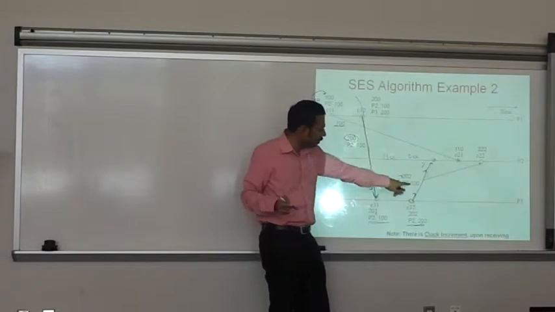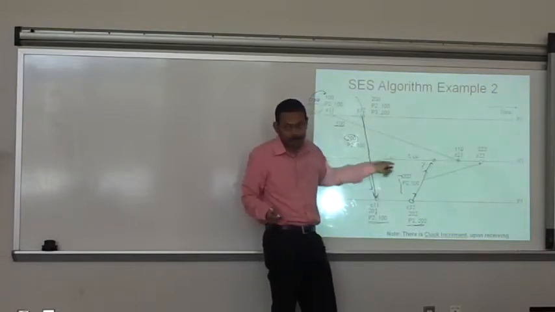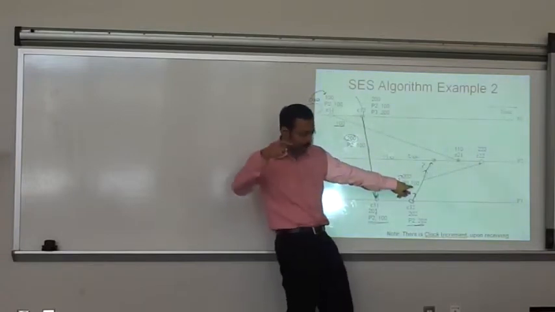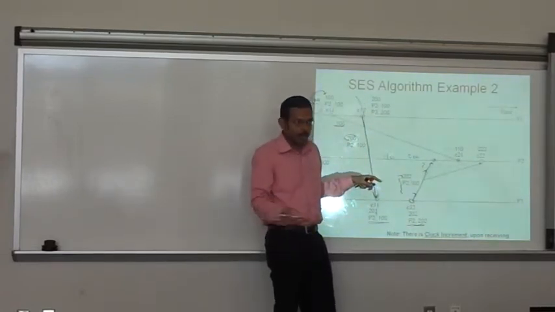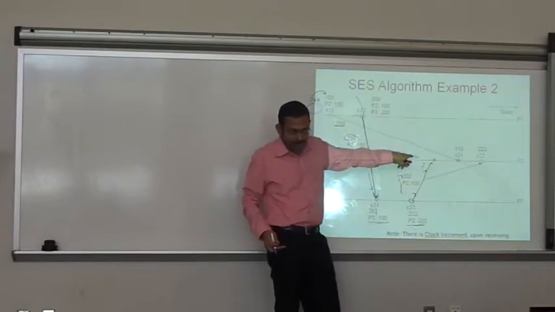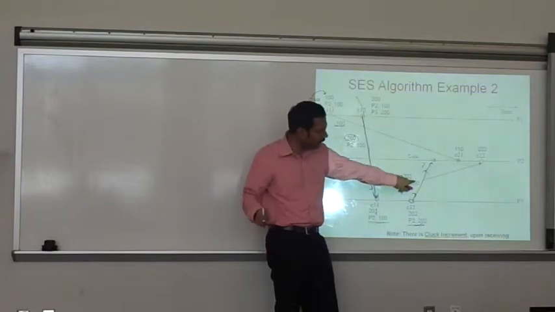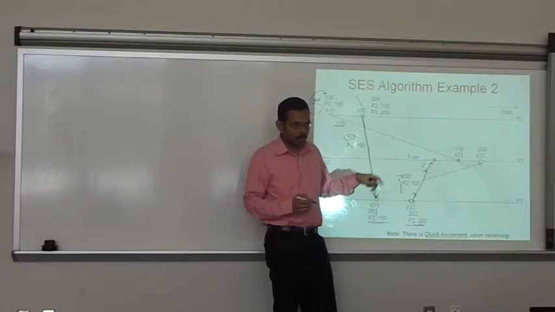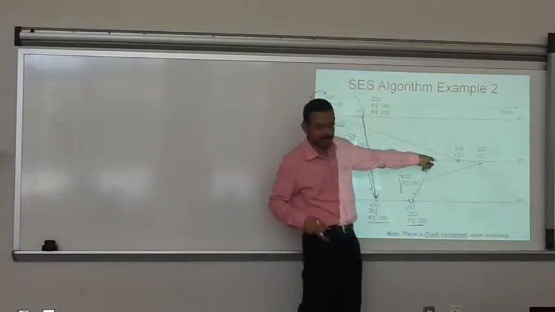So if this message was received by P2, its local clock value should be at least 110, because it should correspond to the timestamp of the message, and then this 0 should be incremented to 1 because of receiving, right? But P2's clock value is all zeros, so which means this is less than this, right? So which means what? P2 has not received this message. Is that clear? P2 has not received this message that was sent prior to sending this message.